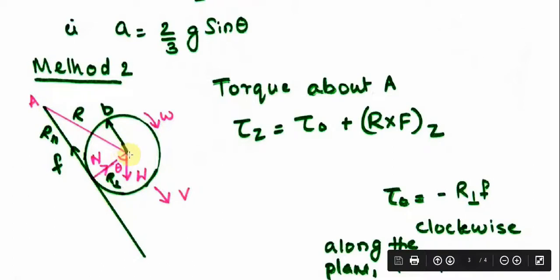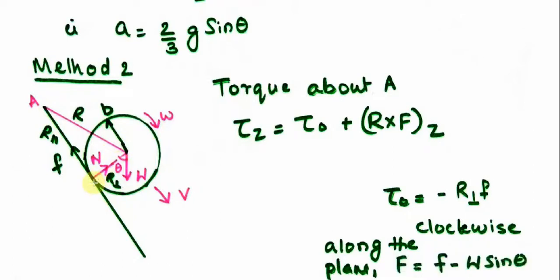This is the vector R. This is R perpendicular. This is R parallel. I have resolved R into the two components, parallel and perpendicular components.